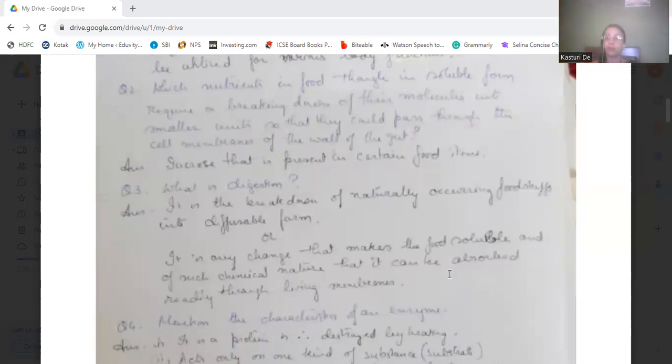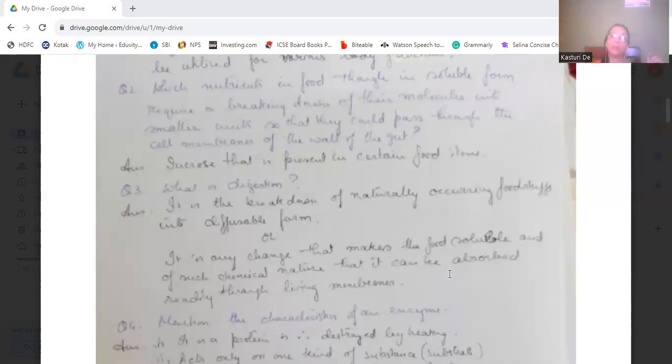Or it can be defined in this way also, that it is any change that makes the food soluble and of such chemical nature that it can be absorbed readily through the living membranes, the cell membranes.